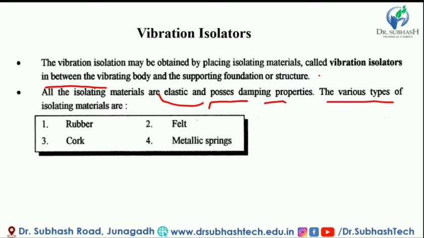The various types of isolating materials are rubber, felt, cork, and metallic strip or spring. These are the materials which can isolate the vibrating body from the supporting structure, absorbing the vibrating force and vibration motion. These are the main four types of isolating materials which are widely used.